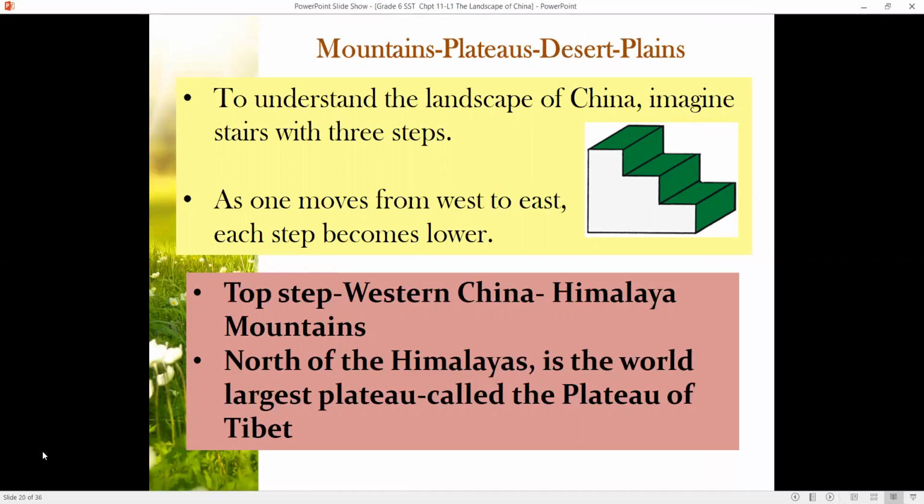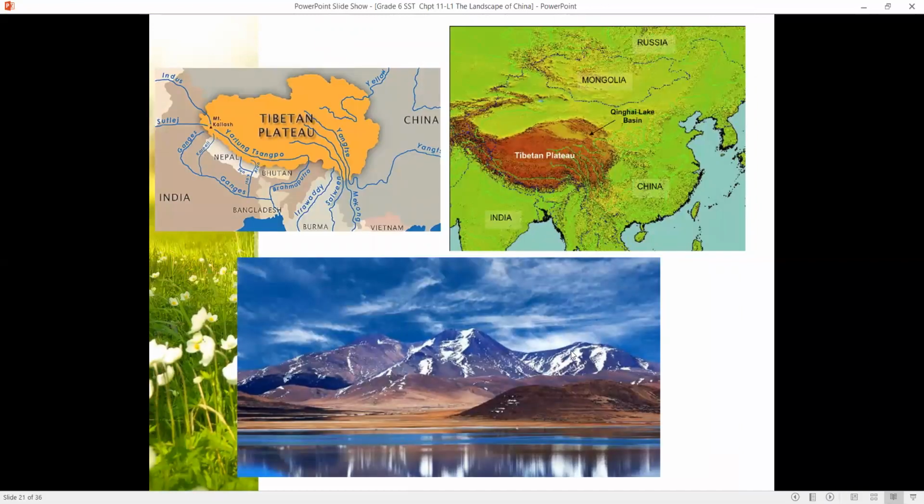So from the west, as I told you, in western China, you have the Himalayan mountains. North of the Himalaya is the world's largest plateau, called the Plateau of Tibet. It's a very beautiful place. See this picture, so beautiful. This is the Tibetan plateau. Here you have Nepal, here you have Bhutan. And this Tibetan plateau is not exactly a part of China, but over the years, due to political reasons, there is certain control of China in this area. So here you have the Tibetan plateau, and this is a view of the Tibetan plateau in reality.